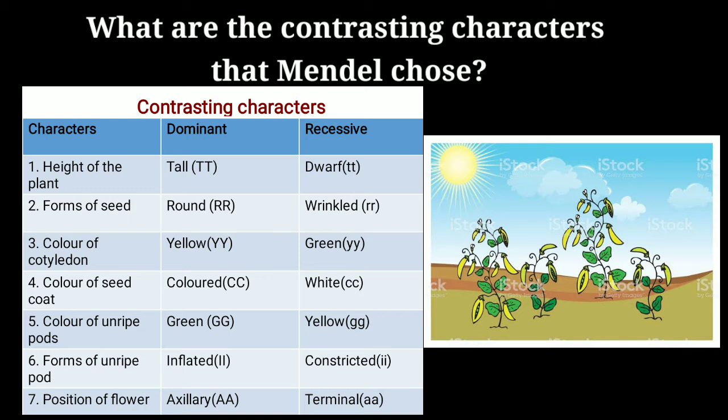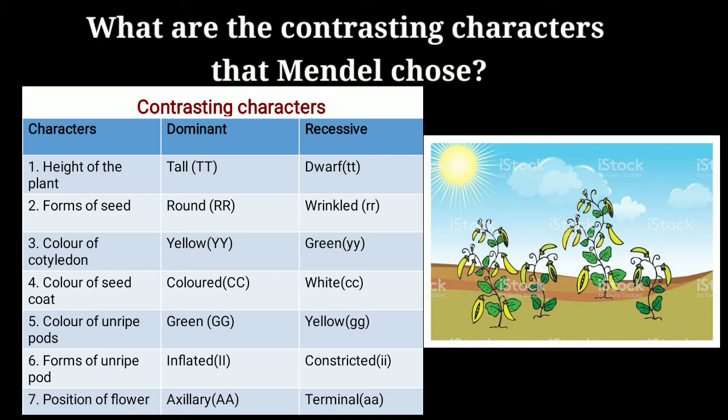Color of unripe pods, green is the dominant and yellow is the recessive character. Form of unripe pod, inflated is the dominant character and constricted is the recessive character. And the position of flower, the axillary position is the dominant character, and the terminal position of the flower on the stem is the recessive character.